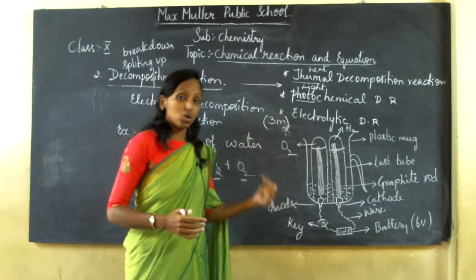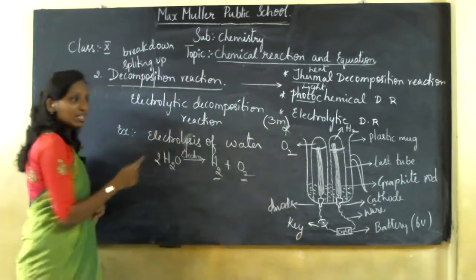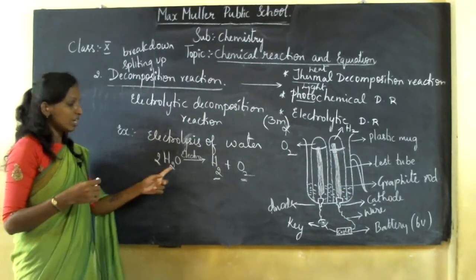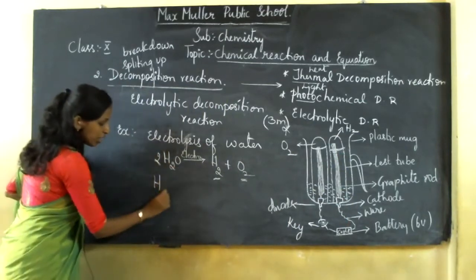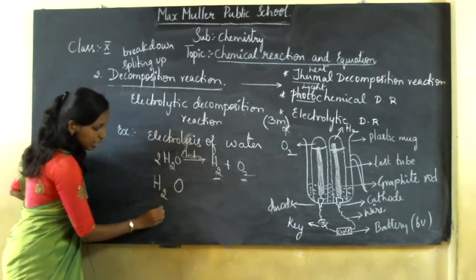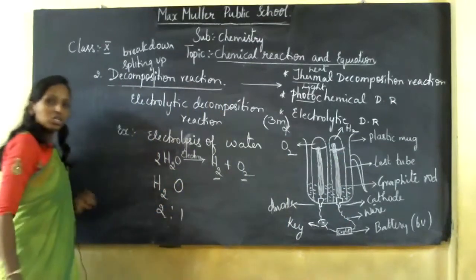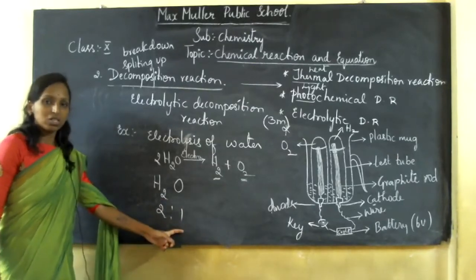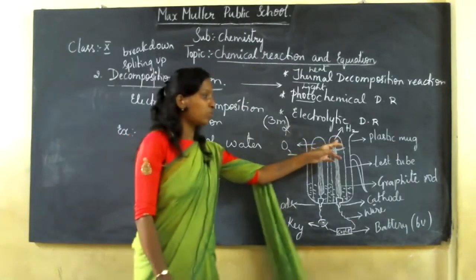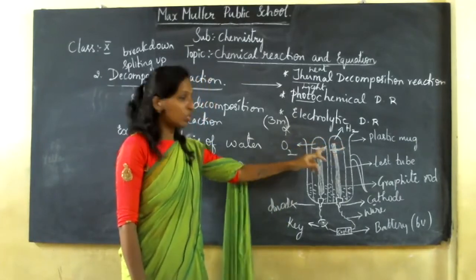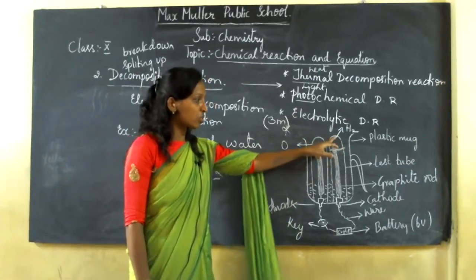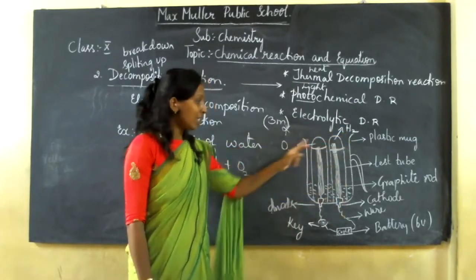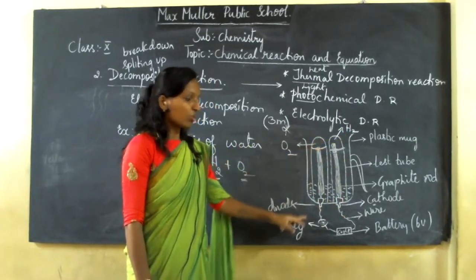And in what ratio? Why should the hydrogen gas collected be more? You can see the molecular formula of water is H2O. So it is in the ratio of 2:1, correct? So which is collected more? Hydrogen gas should be collected more compared to your oxygen. So this level marking is very important. Here the gas collected is more in hydrogen towards your cathode, and here it is oxygen which is collected towards your anode.